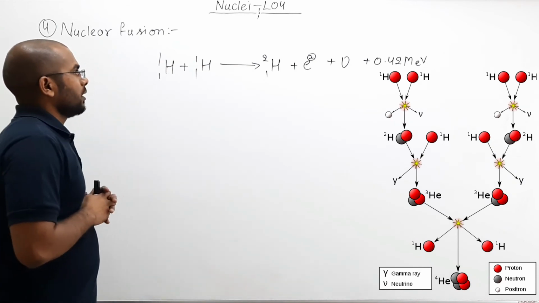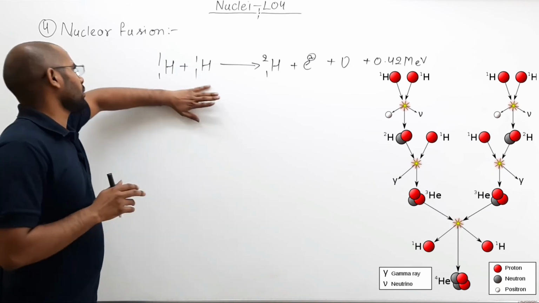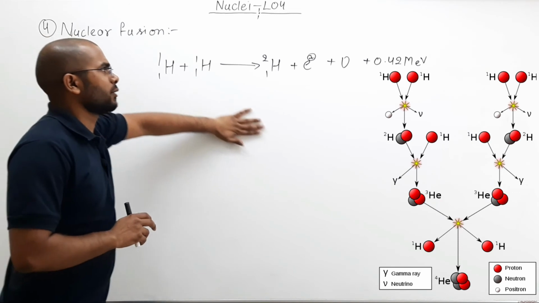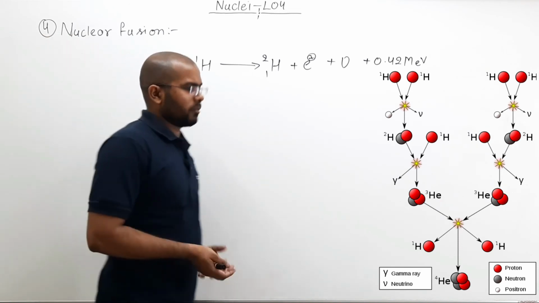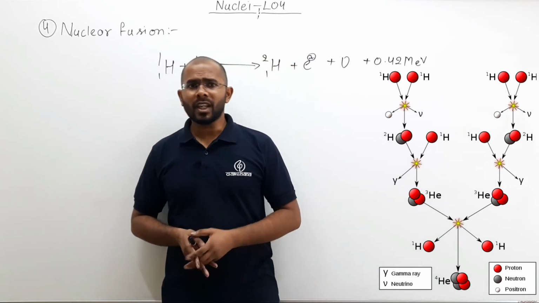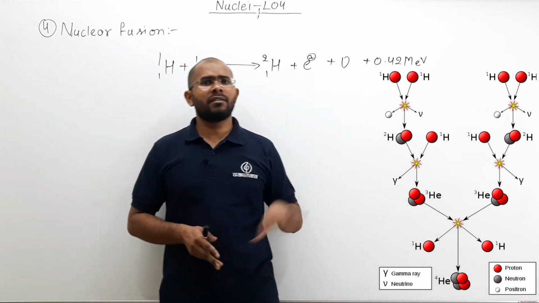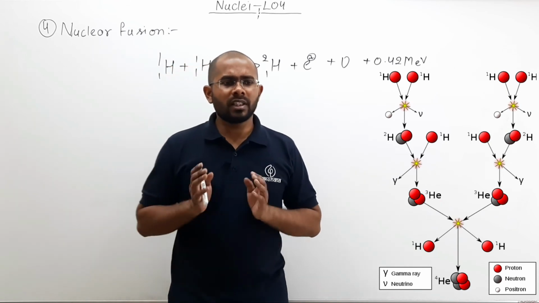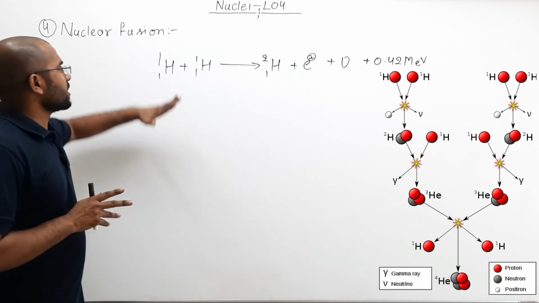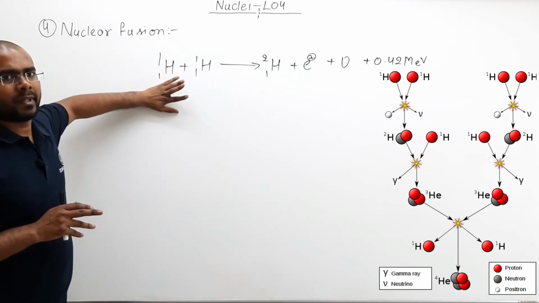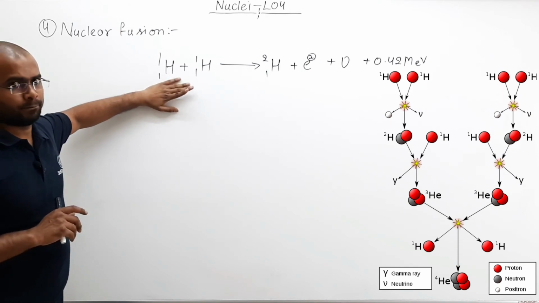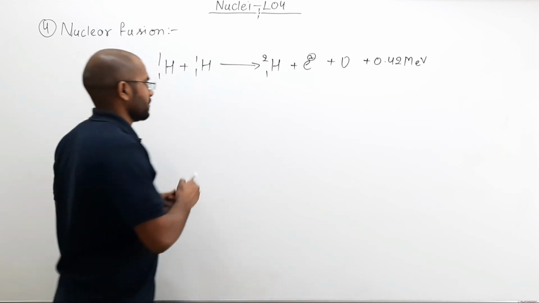Now it looks very simple: okay, two lighter nuclei will combine to form a heavier nucleus. Then what is the problem here? Why do we not use nuclear fusion in our reactors? Why are we working with fission? Now there is one very crucial problem. What is that problem? These hydrogen nuclei. Now one hydrogen nucleus is nothing but a proton. Now see, here is the problem.